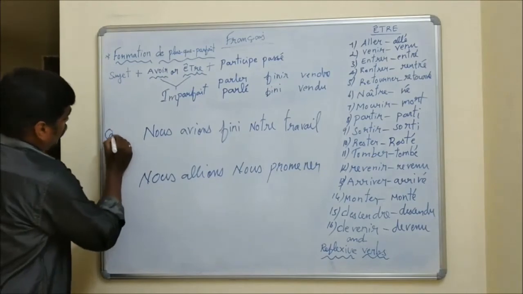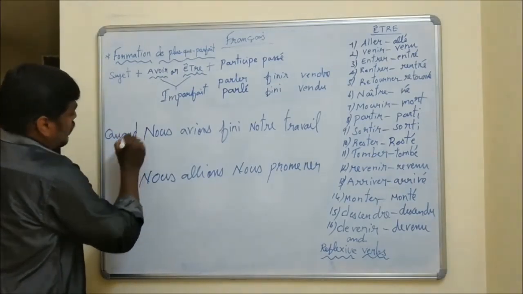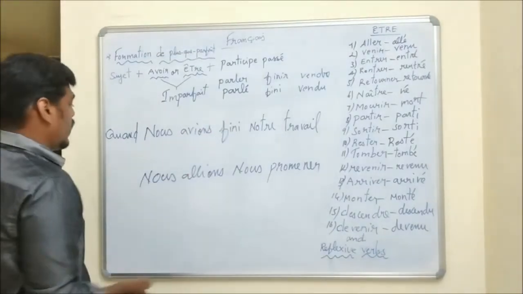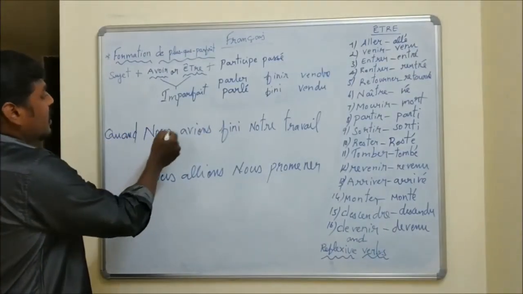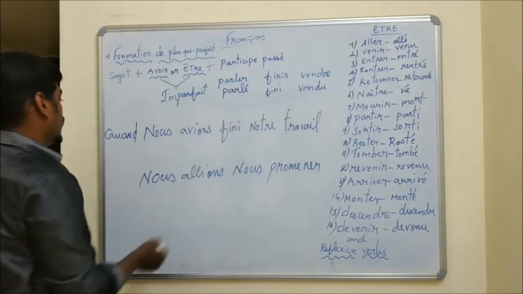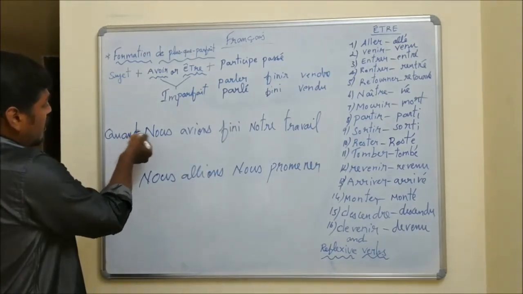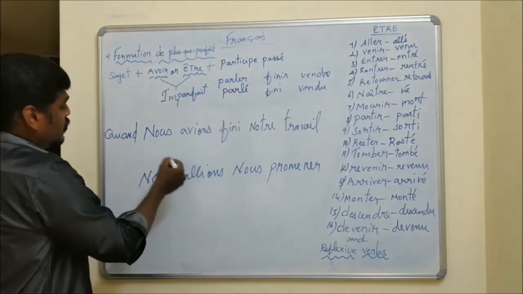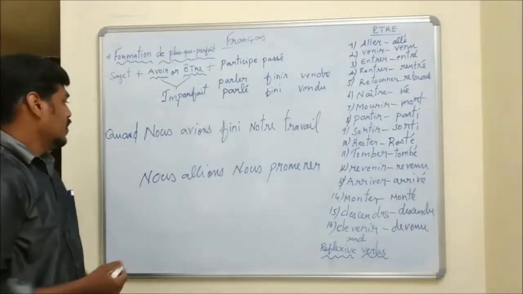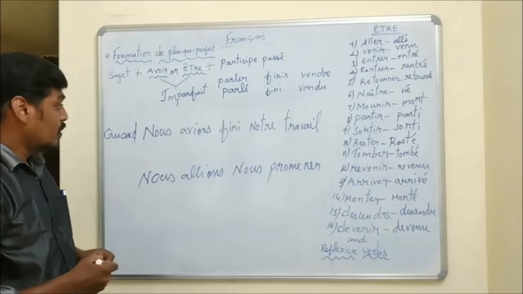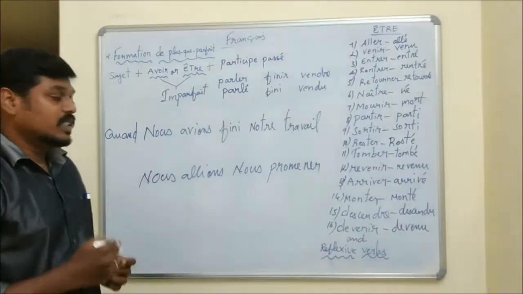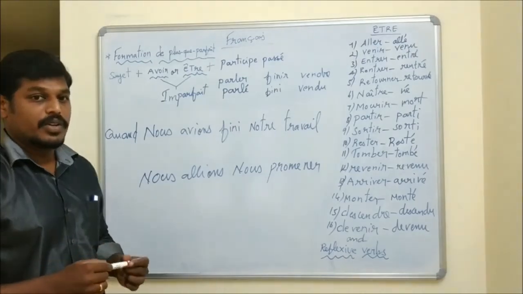You should put comme before the past perfect tense. Comme nous avions fini notre travail. When we had finished our work. We can use when or whenever. Whenever we had finished our work, we used to go for a walk. We have seen how to combine past perfect tense with the past tense and the past continuous tense.